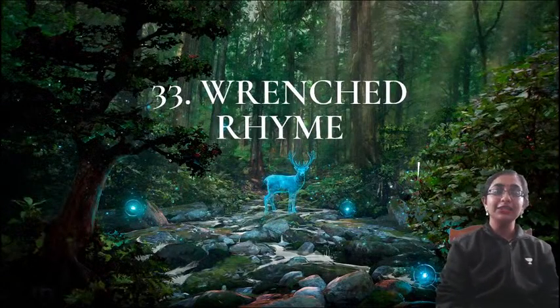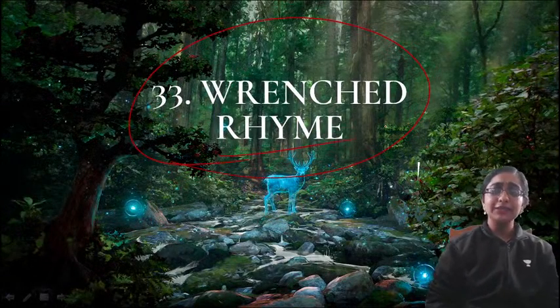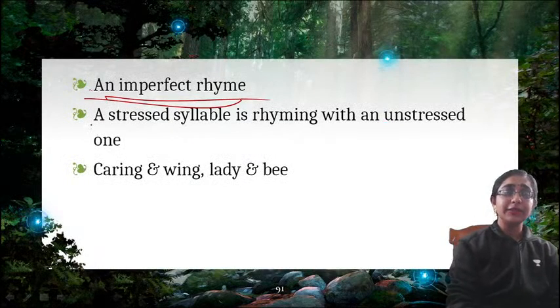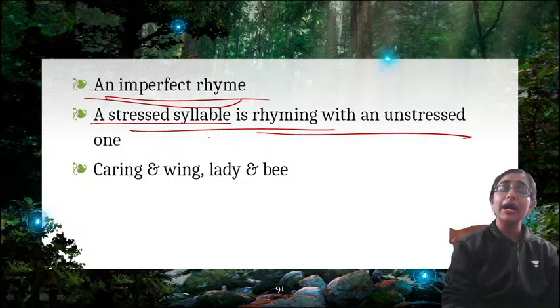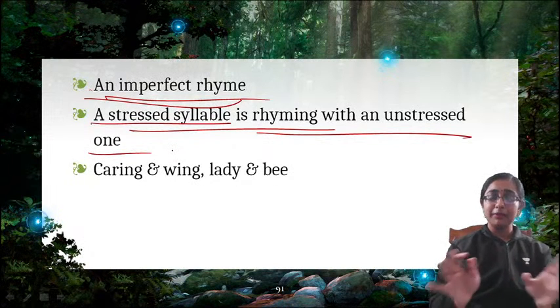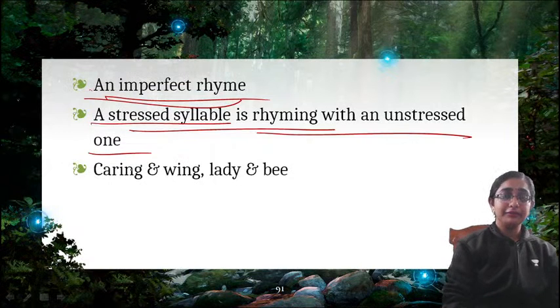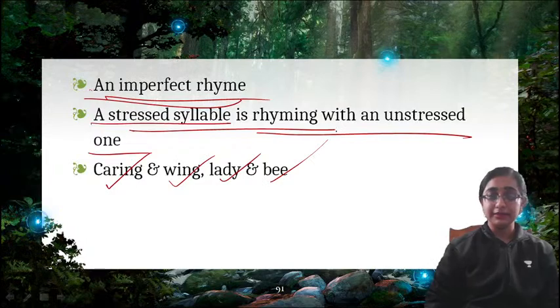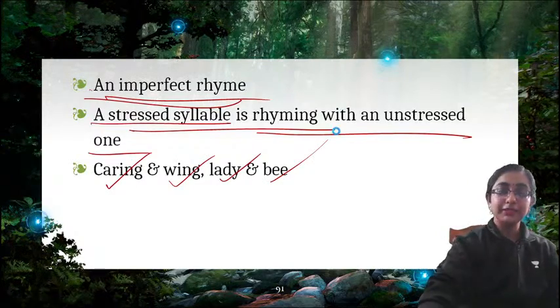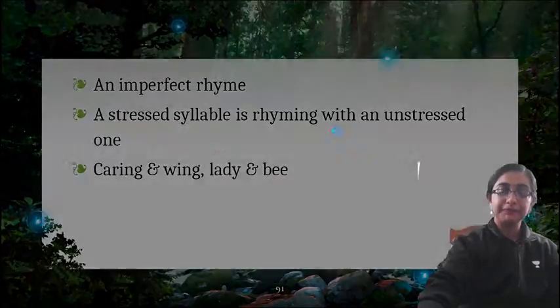Okay, then is ranged rhyme. What is ranged rhyme? Ranged rhyme means an imperfect rhyme. A stressed syllable is rhyming with an unstressed one. So the rhyme between a stressed and unstressed syllable, for example, caring and wing, lady and bee. So these are examples of ranged rhyme.